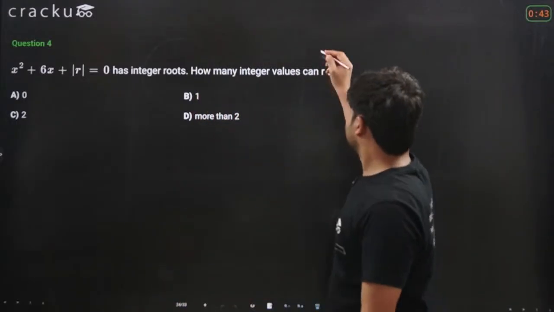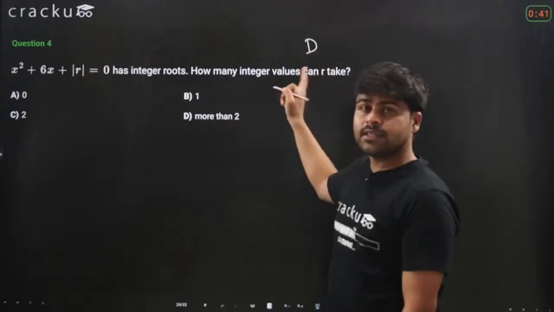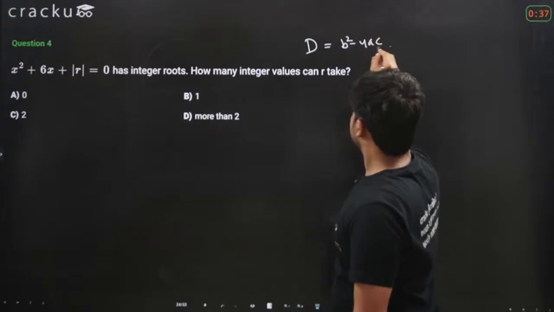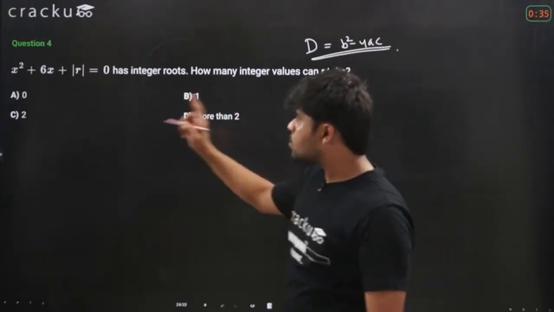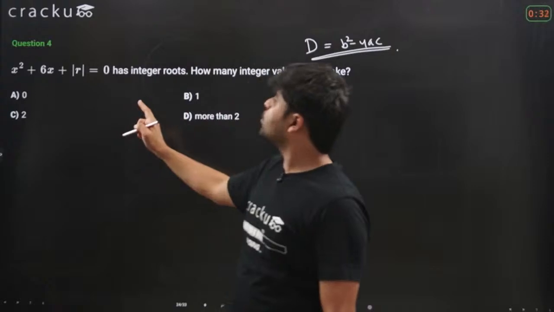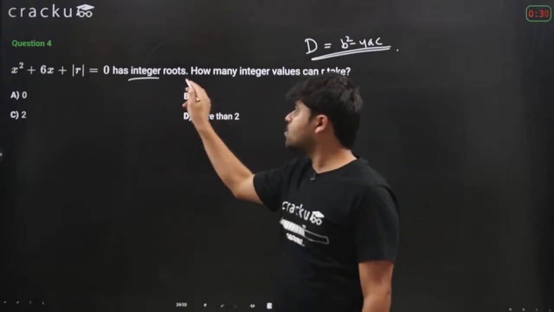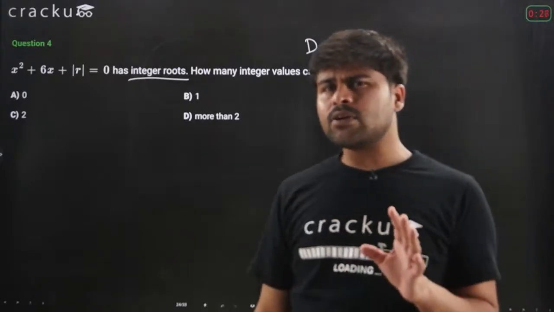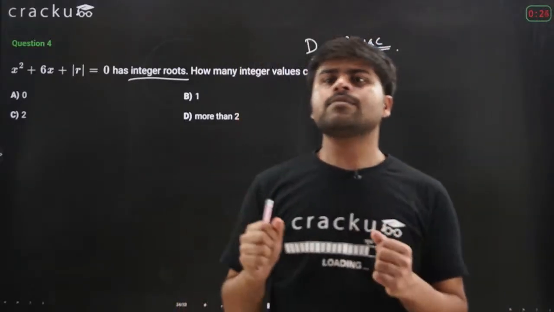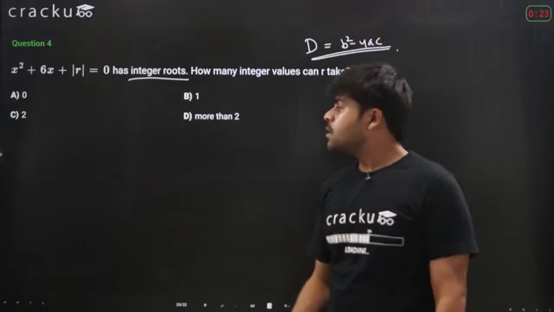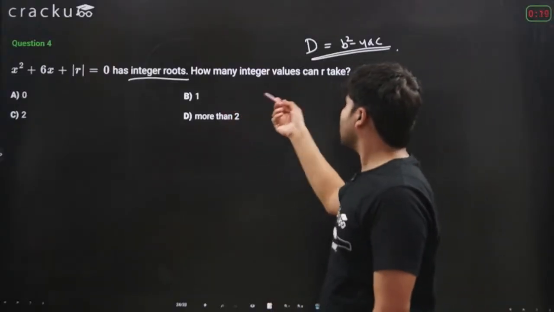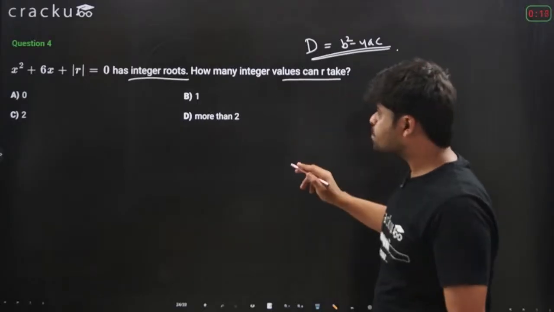So again, we discussed the discriminant, which is denoted as d, equal to b square minus 4ac. Now x squared plus 6x plus the modulus of r equals 0 has integer roots. How many integer values can r take? Firstly, whenever we are talking about integer roots, the roots are real because integers are real numbers.